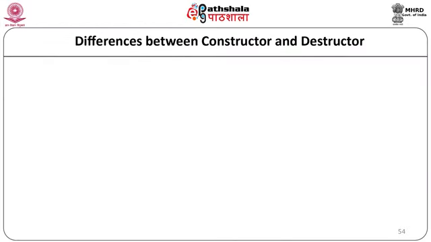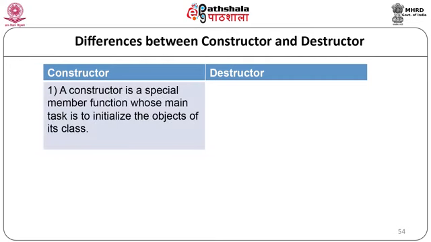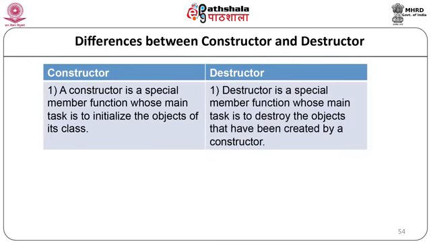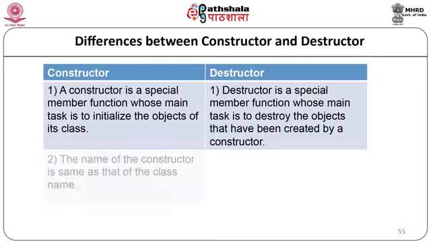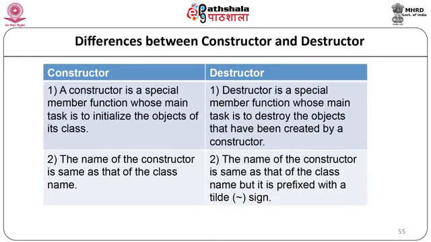Now let us see the differences between constructor and destructor. The first: the constructor is a special member function whose main task is to initialize the objects of the class. Destructor is a special member function whose main task is to destroy the objects that have been created by the constructor. Second, the name of the constructor is the same as that of the class name. The name of the destructor is the same as that of the class name preceded by the tilde sign.